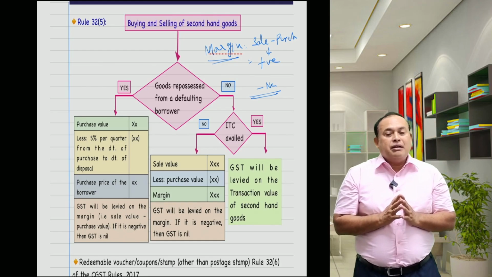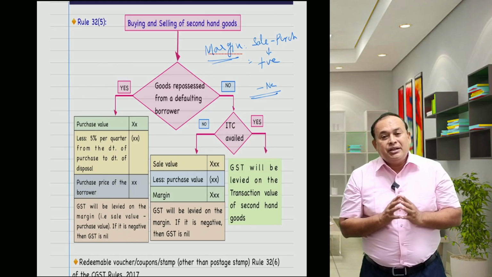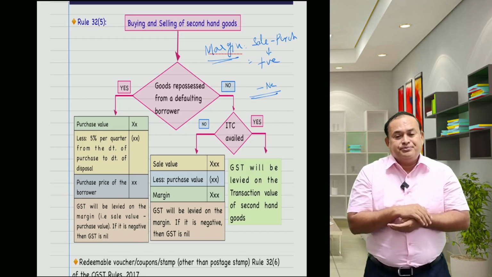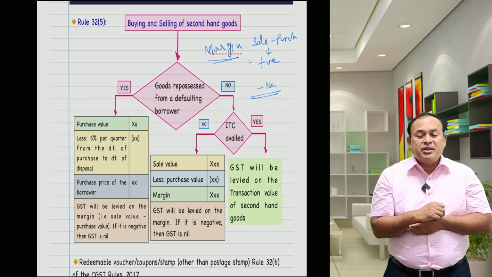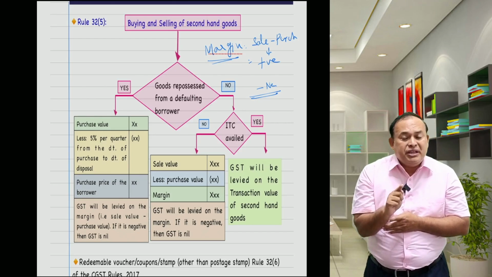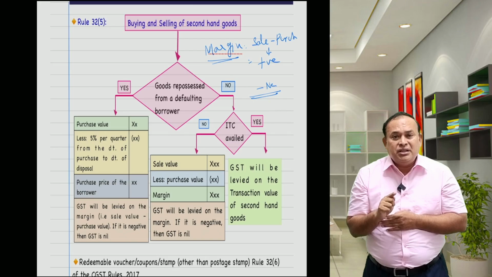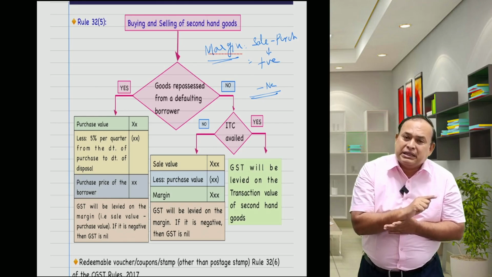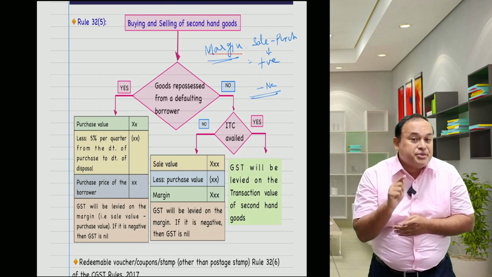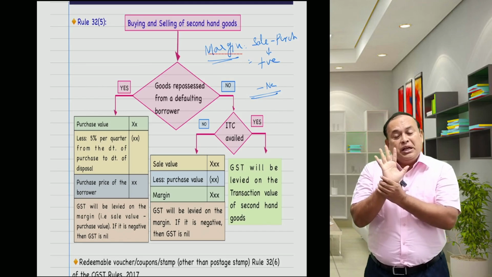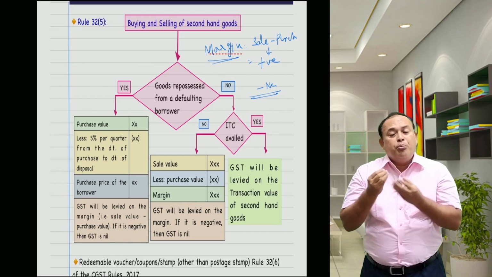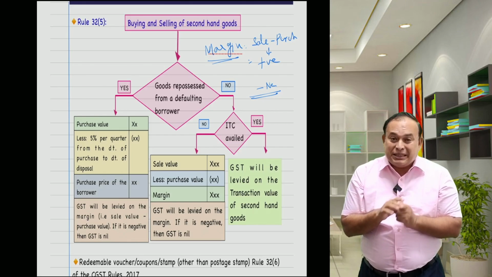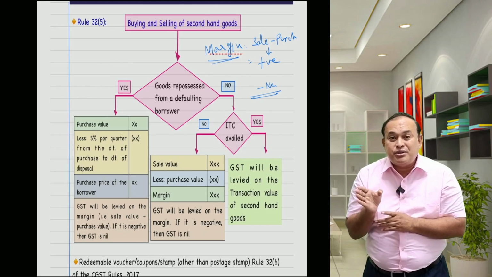Here I am bringing to your notice what the purchase price of the banker is when he repossesses the goods. The purchase price of the defaulting borrower is the purchase price to the banker after reducing 5% per quarter, part of a quarter also counted as a full quarter, from the date of purchase till the date of disposal.